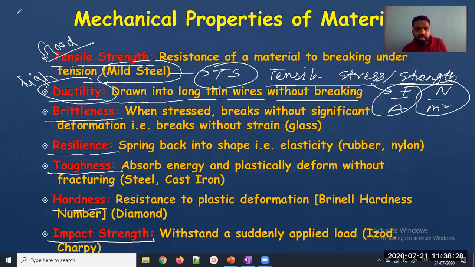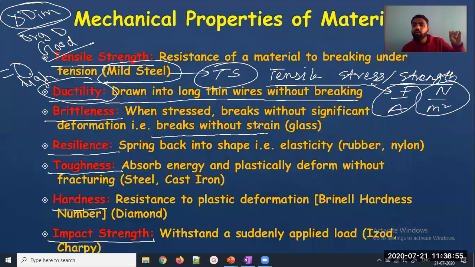Strain is the change in dimension upon original dimension. It can be length, diameter, height, anything. So you know that glass will have zero strain. Why? Because there is no change in dimension in glass. It directly breaks. So materials which break without strain have high brittleness.